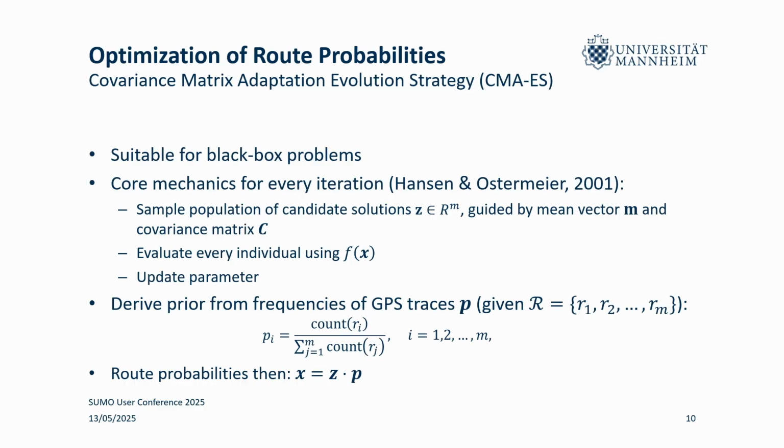So for this reason, we derive a prior, probabilistically speaking, from this. And this prior is just created by computing the relative frequencies of the different routes in the empirical data set. And then the final probability vector X is given by using the candidate solution to weight these probabilities. And this has two advantages.